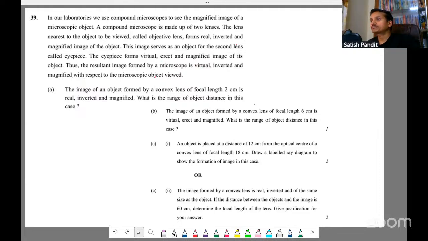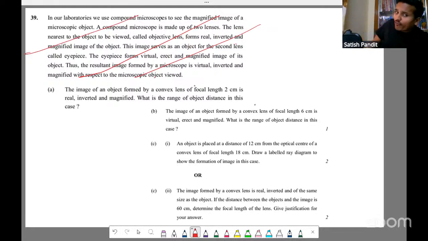Okay, so let's discuss everyone. See, this part is not even required to solve this question. They've just given some theory here. Let's come back to the question first. It says the image of an object formed by a convex lens of focal length 2 centimeters is real, inverted, magnified. What is the range of object distance in this case? So they are taking a convex lens.